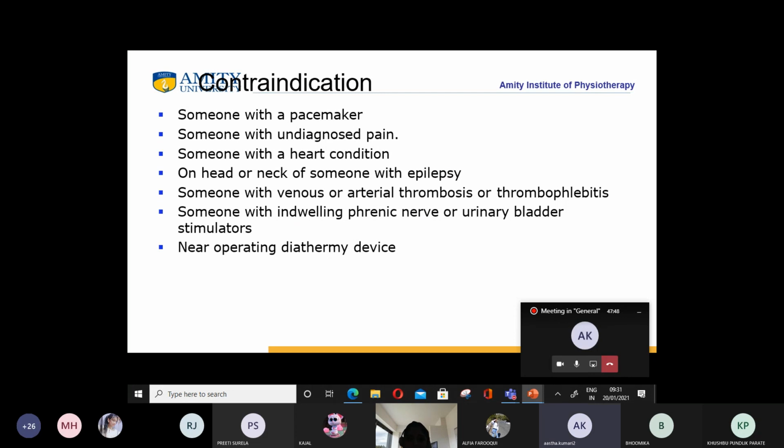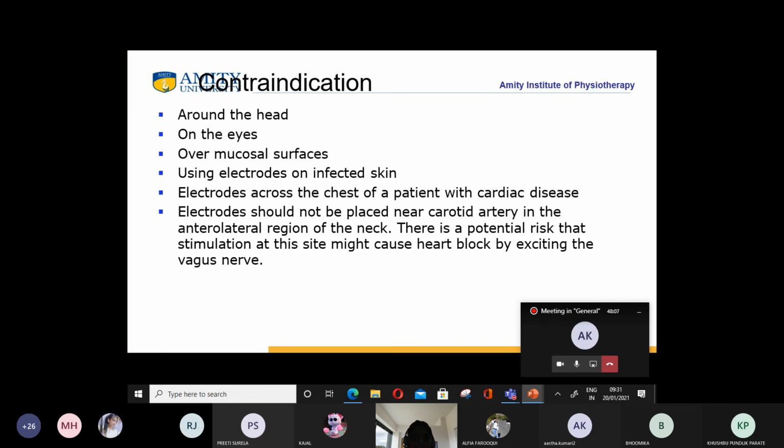Contraindications: a pacemaker, undiagnosed pain, a heart condition, the head or neck of someone with epilepsy, venous or arterial thrombosis, and an indwelling phrenic nerve or urinary bladder stimulator. You should never place TENS near a diathermy device. Also avoid around the head, on the eyes, over mucosal surfaces, on infected skin, and across the chest of a patient with cardiac disease. The electrodes should never be placed on the carotid artery.